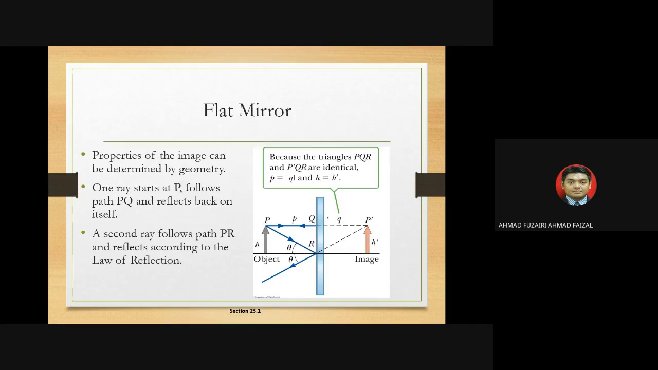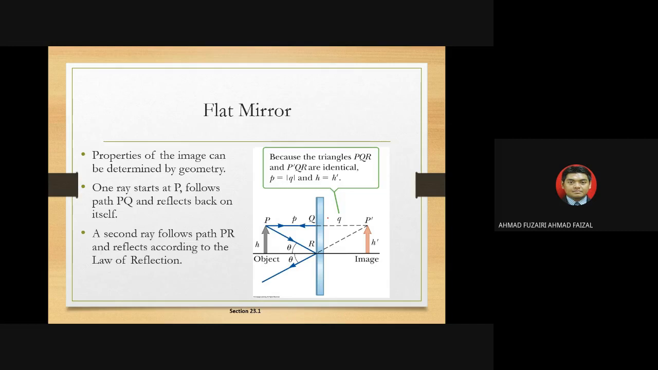This is what happens to the properties at the flat mirror. Remember, a flat mirror is like this, where we can have an object and an image. The image appears to be virtual because it falls at the back of the mirror, inside the virtual mirror.